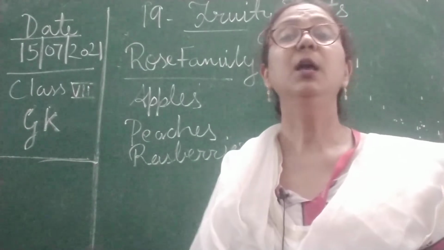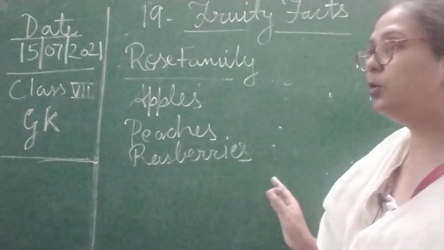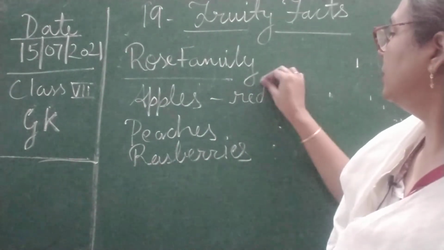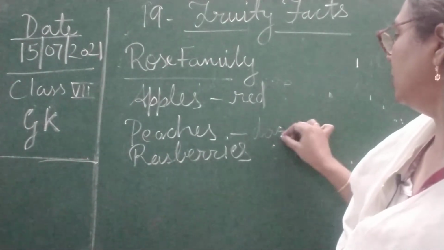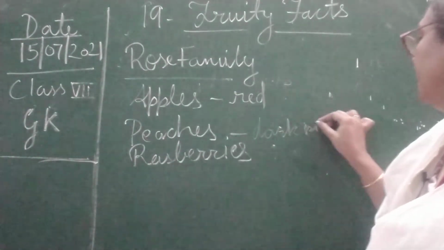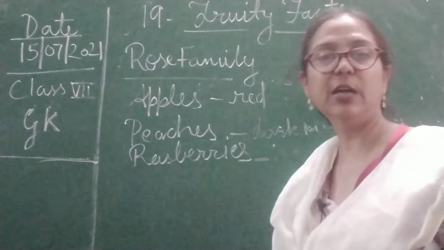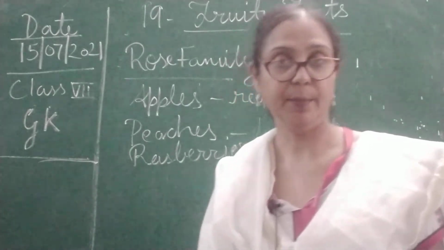Rose family is a flower name, but still we are using rose family because its color is red, peaches are always dark pink, or raspberry, as you all know, is an orangish type of red. So that is why it's coming in the rose family.